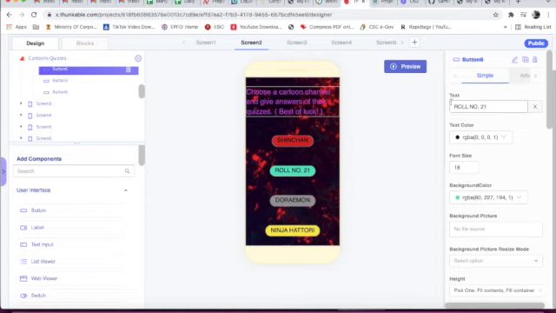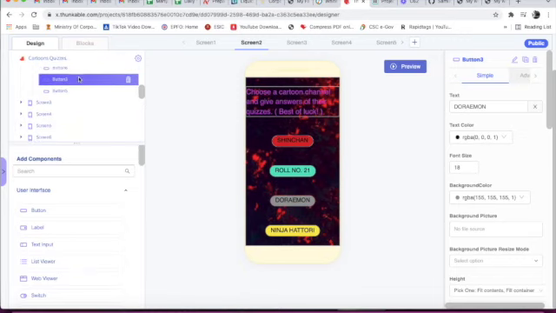and here we have written in all capital letters. The text is ROLL NUMBER 21. Text color is black, font size is 18, background color is light green. Then we have taken one more button, that is button 3, and in all capital letters we have written DORAEMON, and the text color is black, font size is 18.